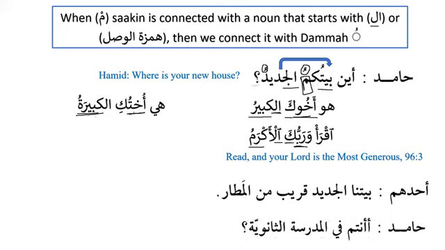So we can see now that they are both definite. That's ukhtu is definite and al-kabira is definite. Then both of them are feminine. Ukhtu is feminine and al-kabira too is feminine. And similarly, in number, ukhtu is singular and al-kabira too is singular. And similarly, we can see that ukhtu is marfu and al-kabira too is also marfu.